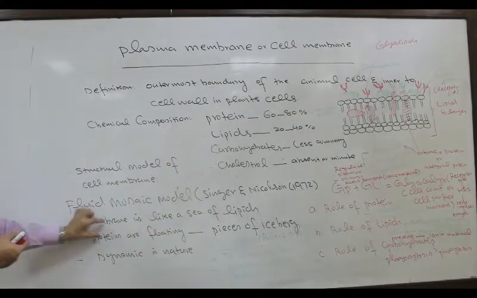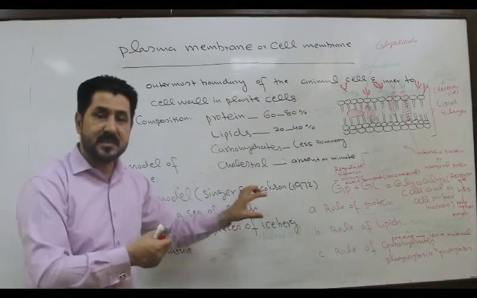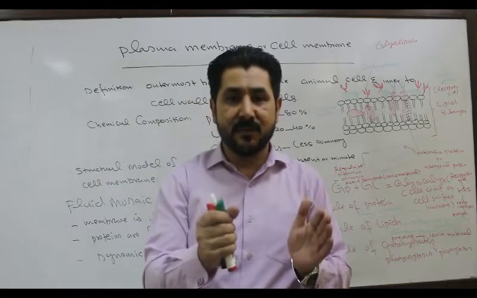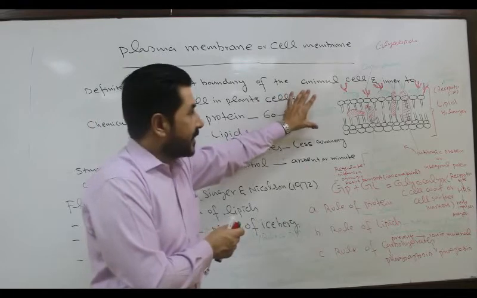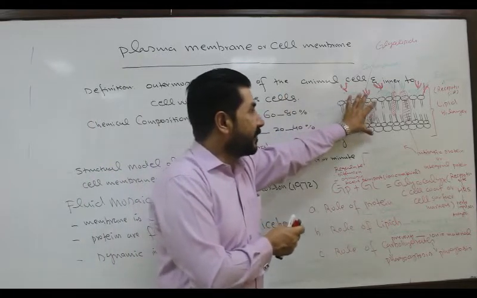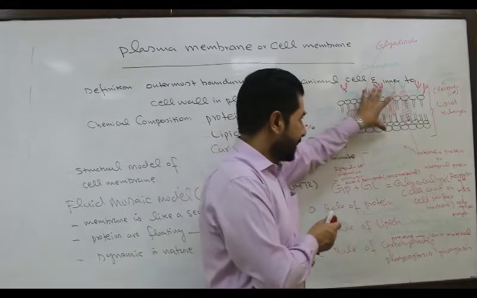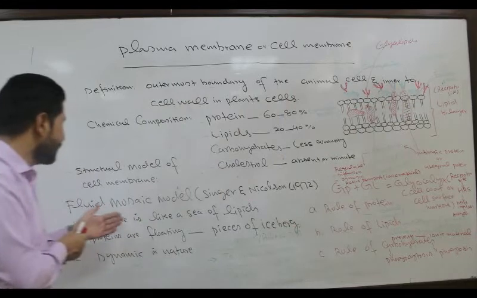And what are proteins? Proteins are just like pieces of iceberg floating in the seawater. Here in the fluid mosaic model, the pieces of protein are floating in the sea of what? Lipids. So that is why it was given the name fluid mosaic model.